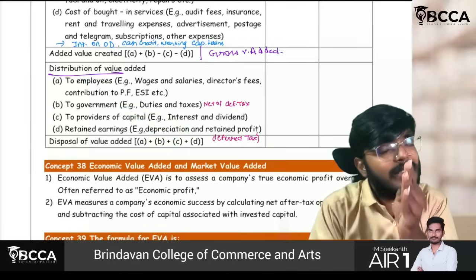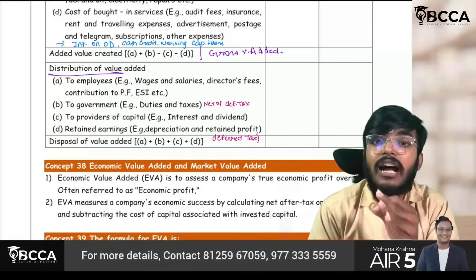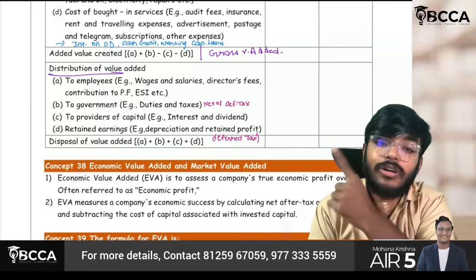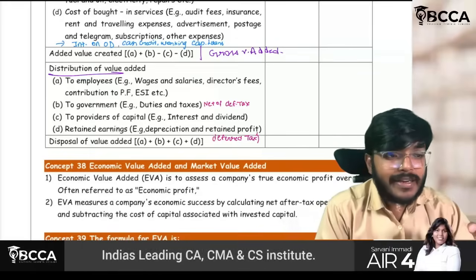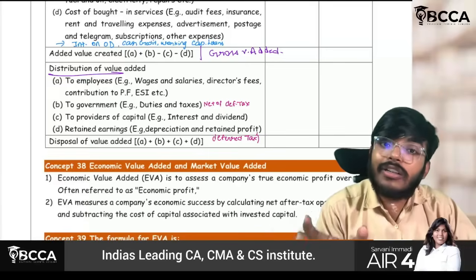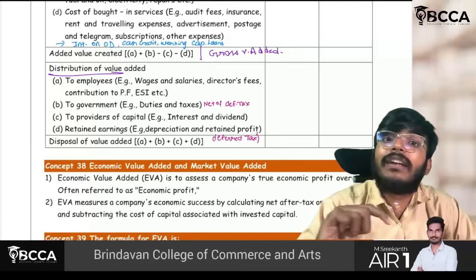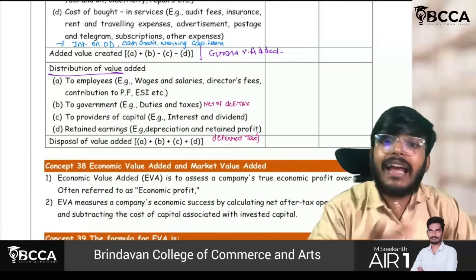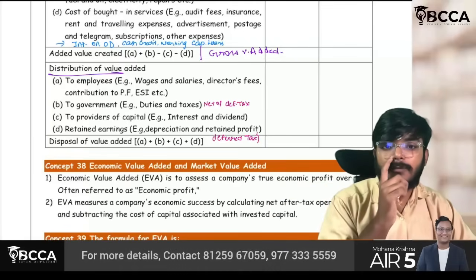Every year I set aside some amount so that after completion of the tenure of the old asset, I will have some amount to purchase the new asset. Which means it is already the value addition which is created, but I am setting it aside to meet some future requirement. It is my profit only, my earning only, but I am setting it aside for some purpose.